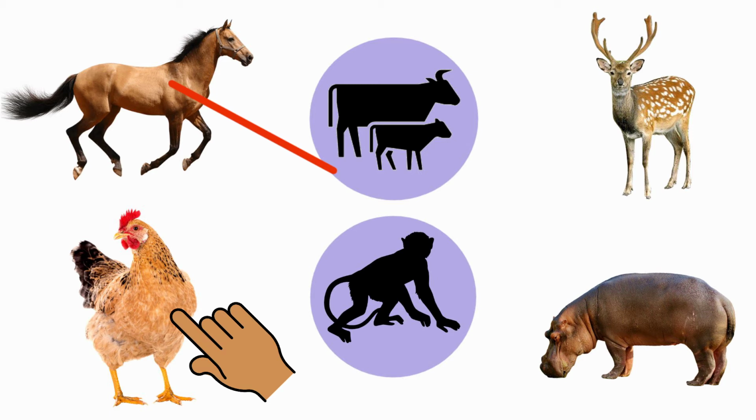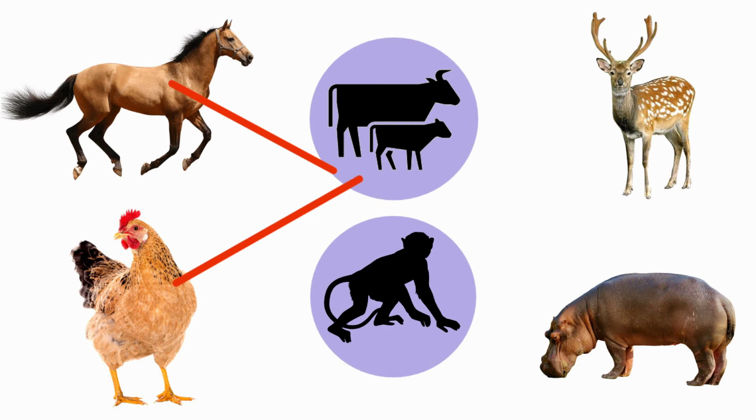Next one, it is a hen. Hen is a domestic animal or a wild animal? It is a domestic animal. So we are going to match it with cow and calf.